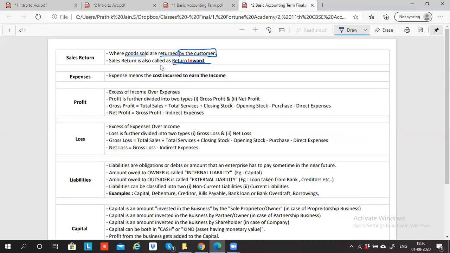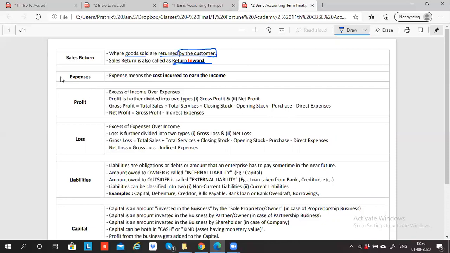When the customer is returning, is the goods coming inside the business or going outside the business? Inside. So that is why it is called return inward. The return is coming inward, inside the business. That is called sales return. Point clear?